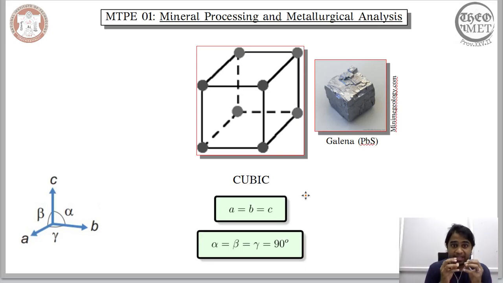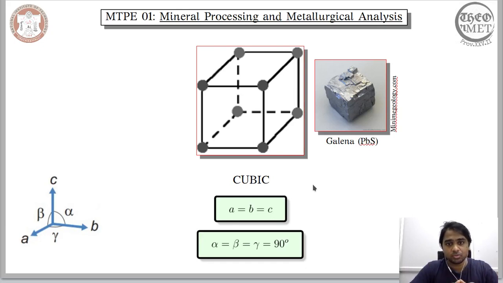We will not be considering what would happen if we place an atom here, or place an entity here. We will just be focusing on these 2 aspects, that is the magnitude and the angle between these vectors.